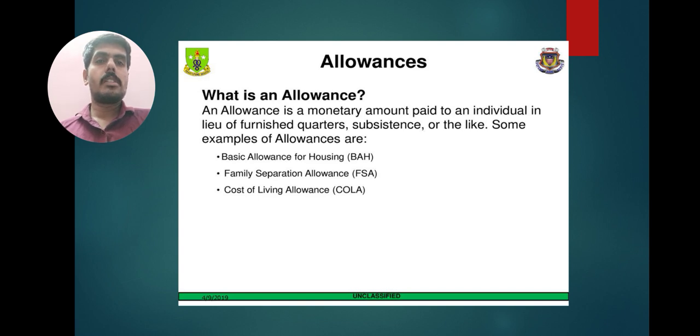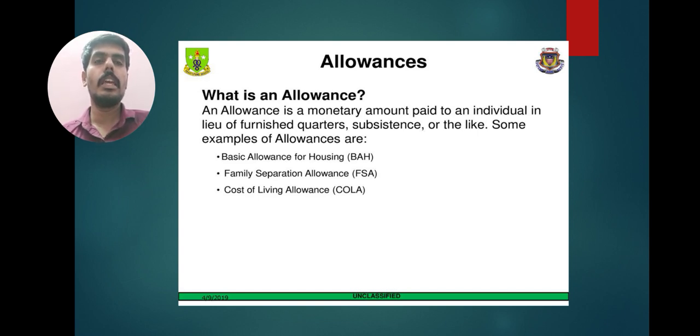Next, allowance. What is allowance? An allowance is a monetary amount paid to an individual in lieu of furnished quarters, subsistence, or the like. Some examples of allowance are: first one, basic allowance for housing, BAH. Second one, family separation allowance, FSA. And third one, cost of living allowance. Allowance is an additional benefit of salaried people, both government and private employees.